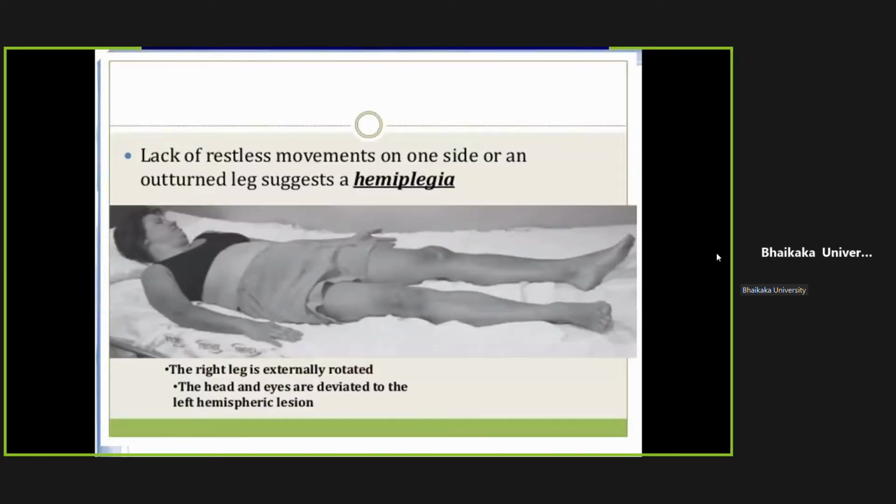The second thing we see is whenever the patient has hemiplegia, the patient will have lack of movements on one side, or the leg would be outturned. You can see that the left leg is externally rotated, and the head and eyes are deviated to the left hemisphere.